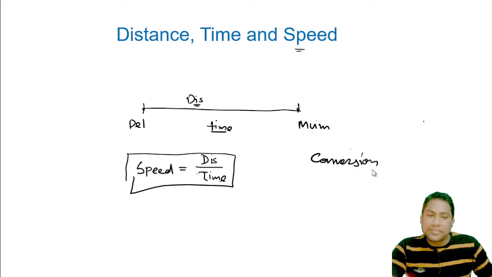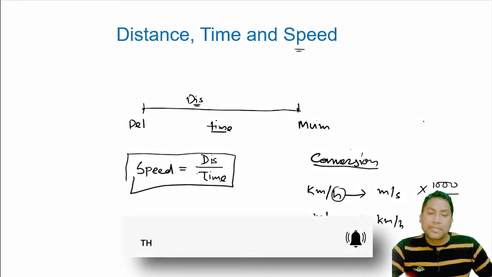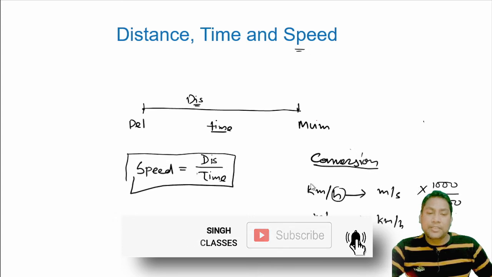Now friends, we will understand the conversion of speed, from kilometer per hour to meter per second, and meter per second to kilometer per hour. For conversion from kilometer per hour to meter per second, for conversion of kilometer to meter, we will multiply by 1000, and for hour we will divide by 3600, because 3600 seconds is 1 hour and 1000 meters is 1 kilometer.